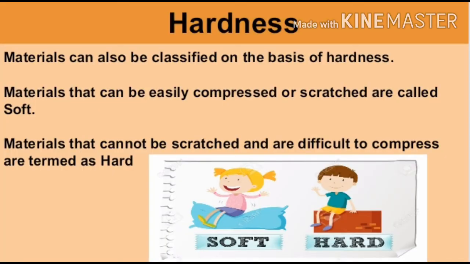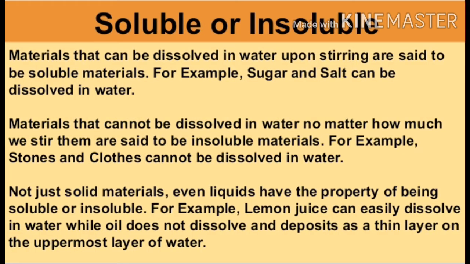Hardness. Materials can also be classified on the basis of the hardness. Materials that can be easily compressed like teddy bear, cotton and sponge, or scratched like crayons are called soft materials. And materials that cannot be scratched and are difficult to compress like iron nail are called hard materials.